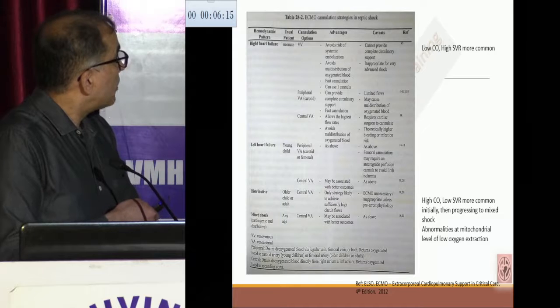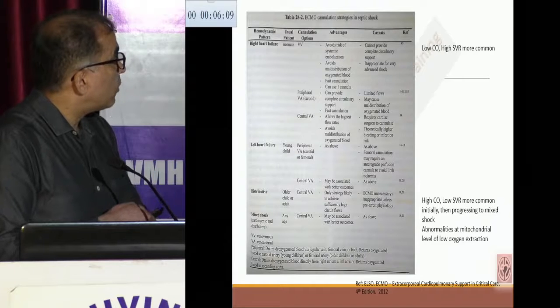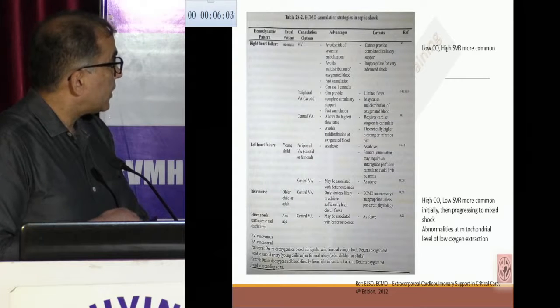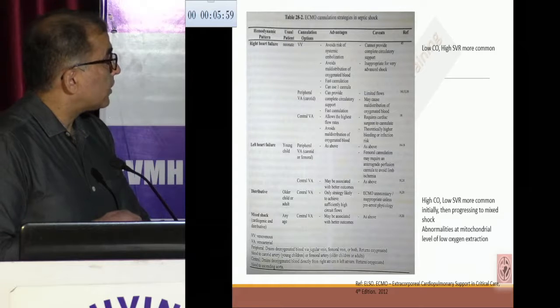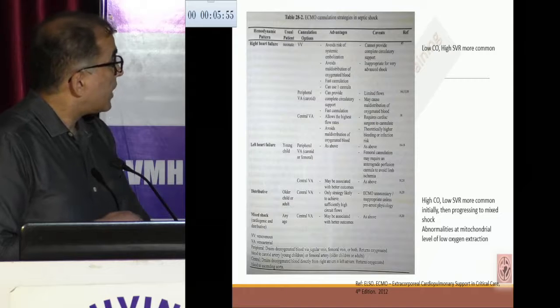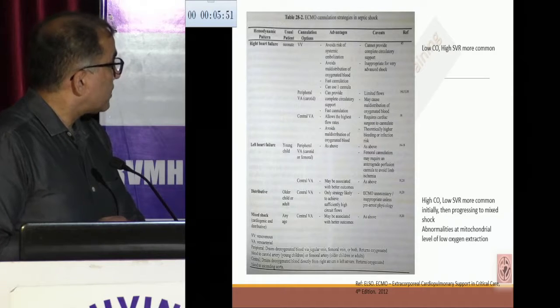If the patient is having right heart failure, and the usual patients are neonates, the cannulation options are VV ECMO, which will avoid any risk of systemic embolization, and peripheral VA ECMO using the carotid and internal jugular, or we can go for the central VA ECMO. Usually they have low cardiac output and high SVR. If there is left heart failure, the usual population is the young child, peripheral VA ECMO using the carotid and femoral.